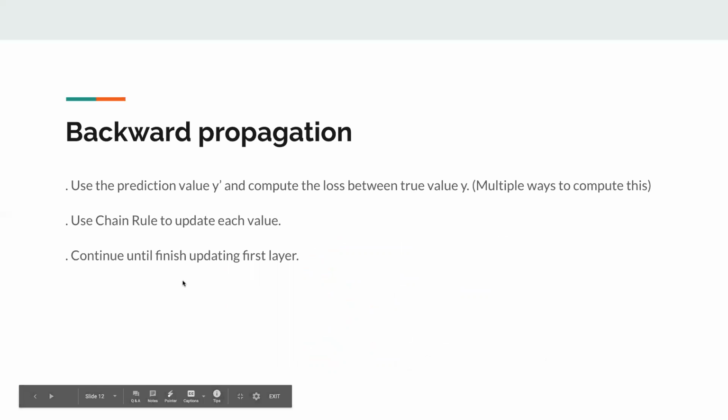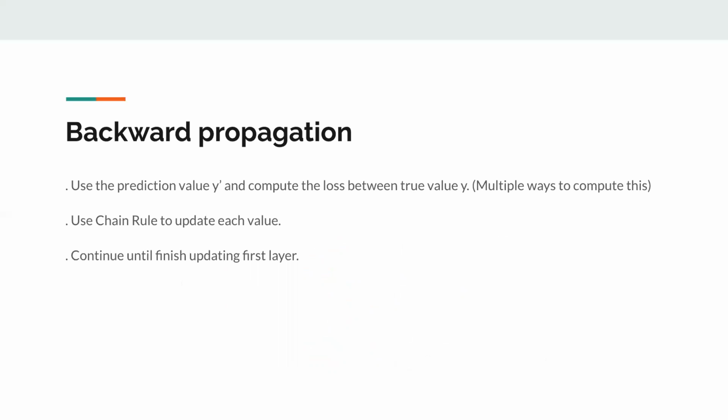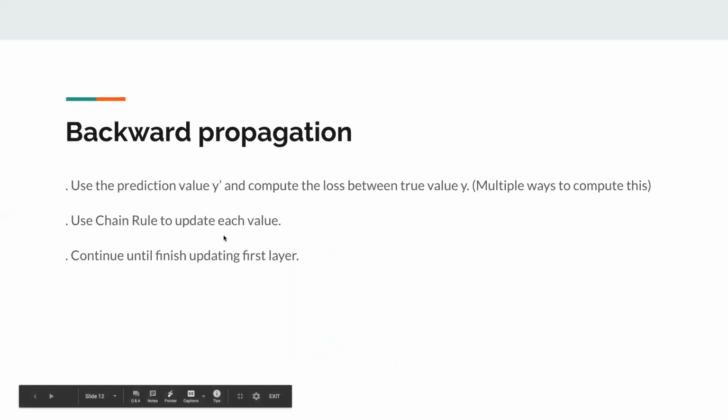Basically, we update all the weights and biases once. And then that's one forward and backward propagation cycle. As I said above, continue doing this cycle, and that's it. You successfully trained a deep learning model.